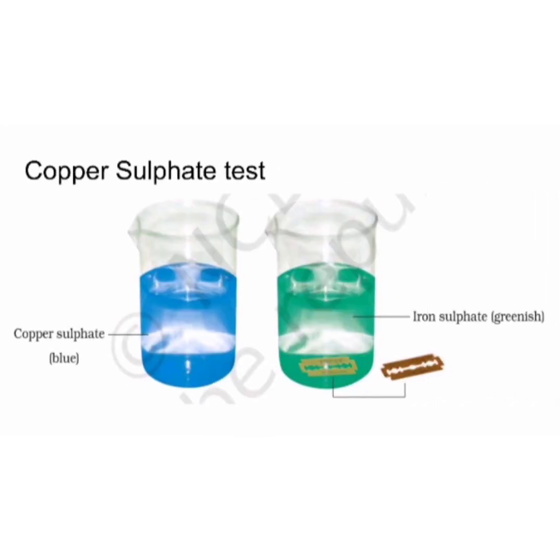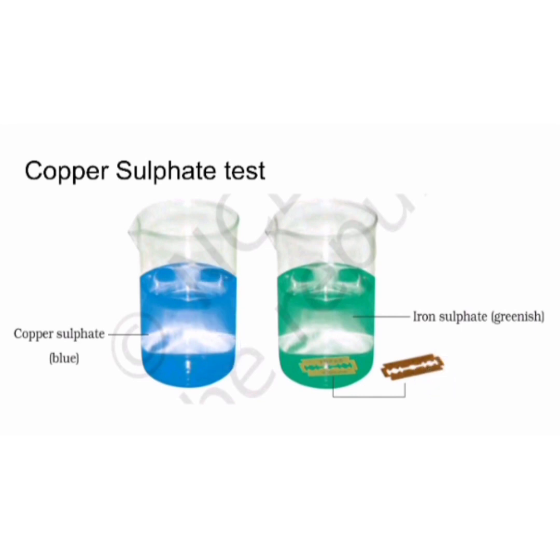Take a tablespoon of copper sulfate in half a cup of water, and add a few drops of dilute sulfuric acid to the solution. Take a small sample of the solution in a separate test tube or bottle and drop a blade in that solution.